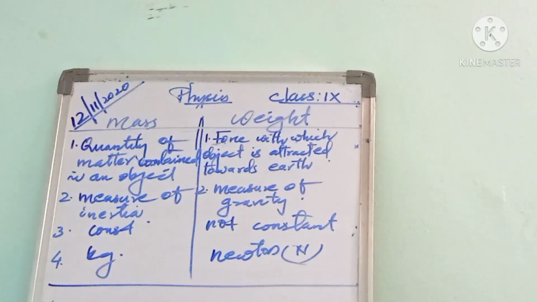The next is, mass of an object remains constant everywhere. But weight is not a constant. It varies from place to place. Then the SI unit of mass is kilogram. The SI unit of weight is Newton. That is about the difference between mass and weight.